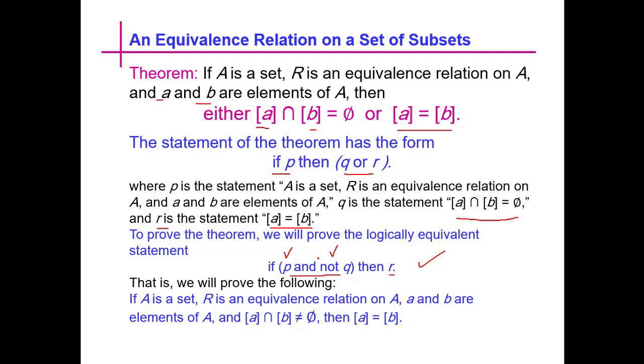Same can be done with R. So this can also be done by P and not R then Q. So we will prove the following. If A is a set, R is an equivalence relation on A and a, b are elements of A, and class of a intersection class of b is not equal to phi, then class of a must be equal to class of b.